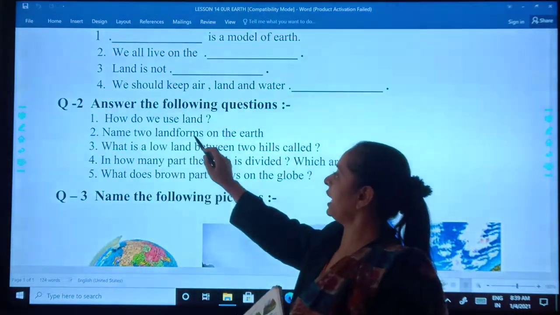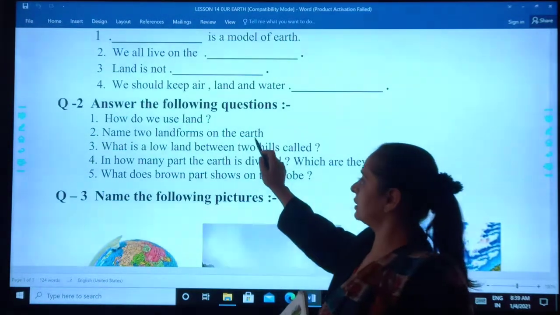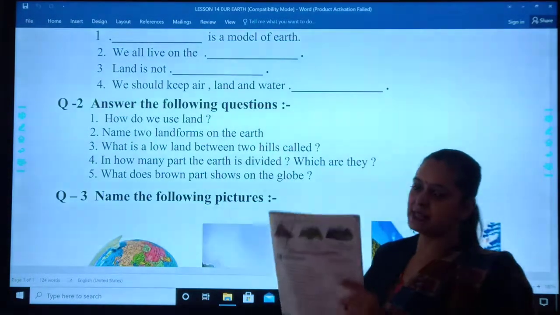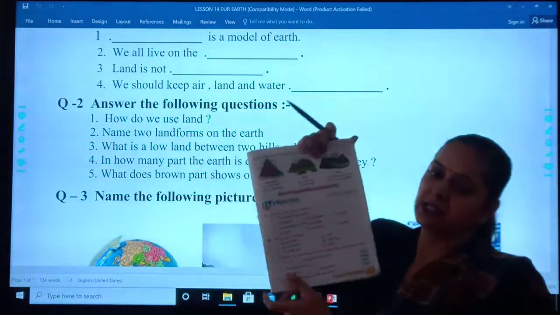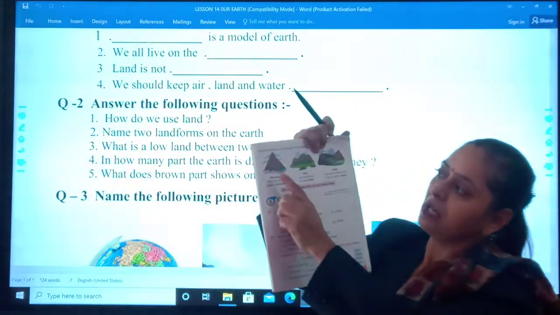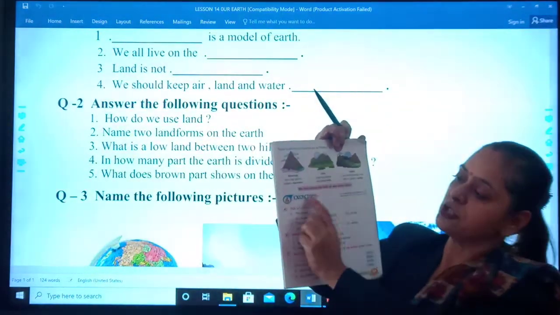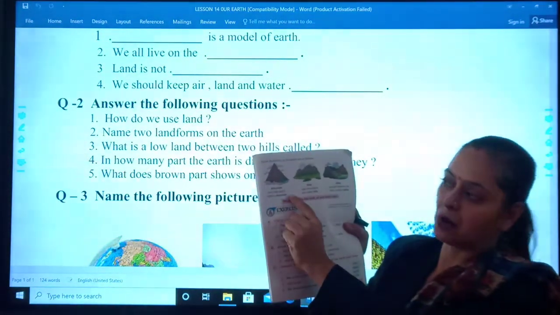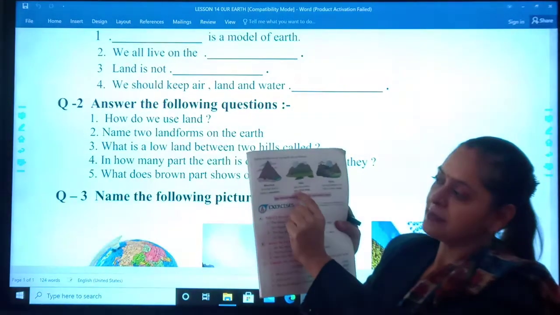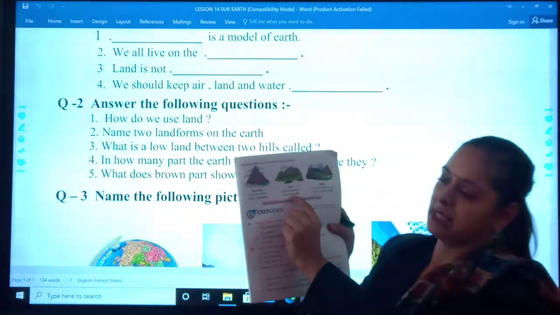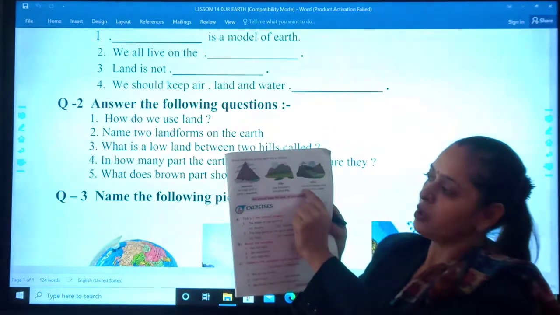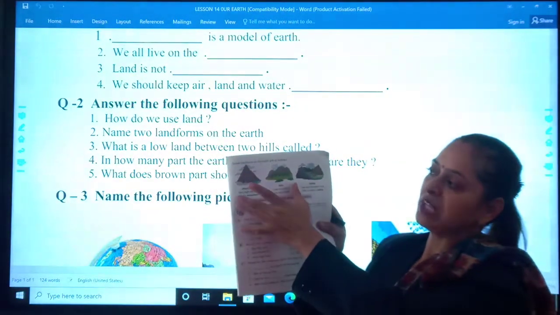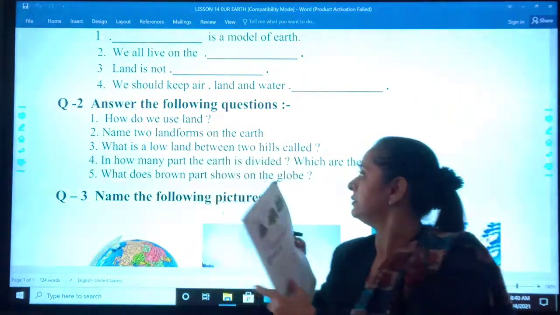Name 2 landforms on the earth. Name 2 landforms on the earth. Yes. You can see the images given in your textbook. Landforms on the earth are as follows. Mountains, very high land is called mountains. Another one is low mountains are called hills. Third one is valley. Low land between 2 hills is called a valley. So these are the landforms.